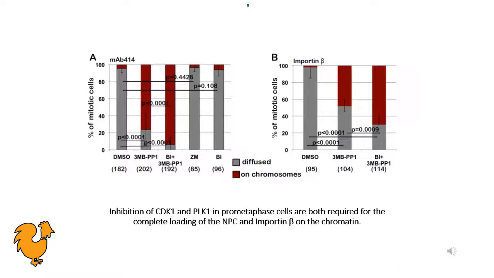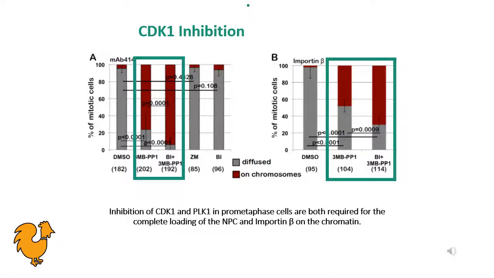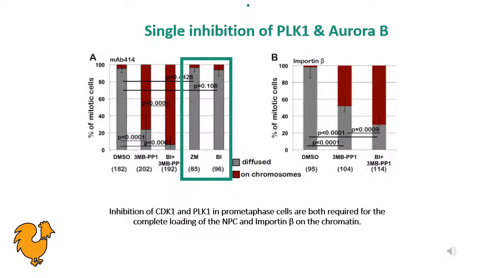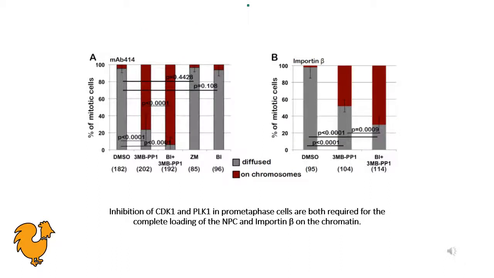However, when CDK1 was inhibited, there was a high NPC recruitment on the chromatin in the system. The effect was even more pronounced when CDK1 and PLK1 were inhibited together. Inhibiting either PLK1 or Aurora B alone, on the other hand, produced no effect. These results seem to indicate that inhibition of CDK1 and PLK1 in prometaphase cells are both required for the complete loading of the NPC and the importin beta on the chromatin.